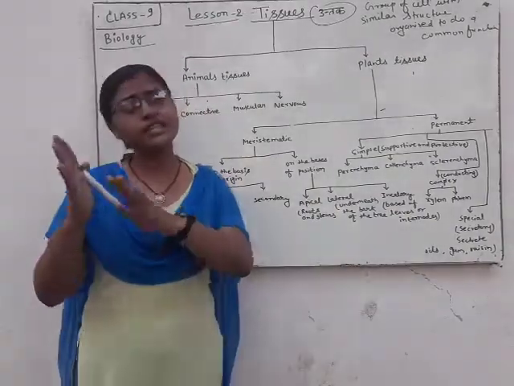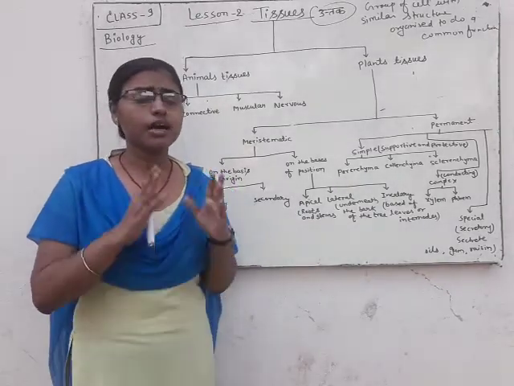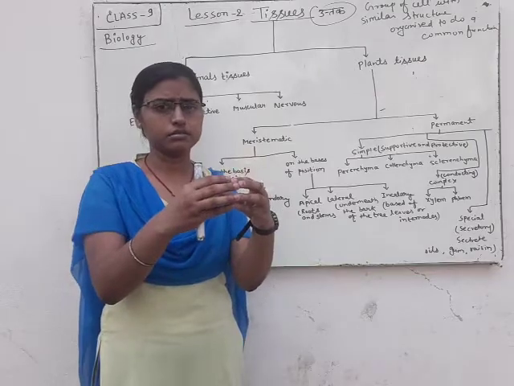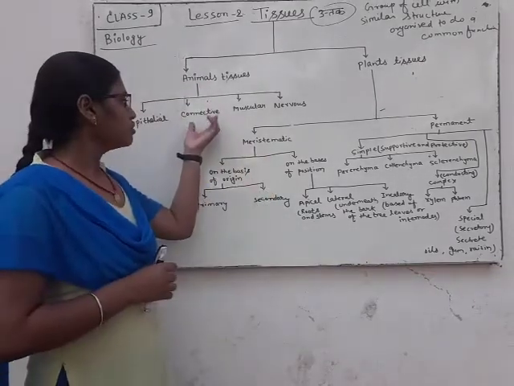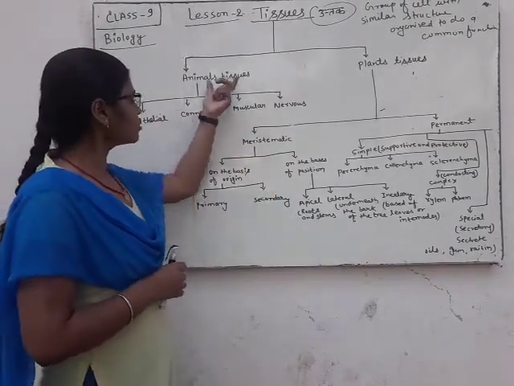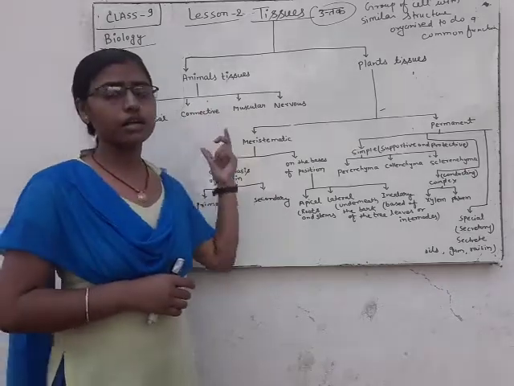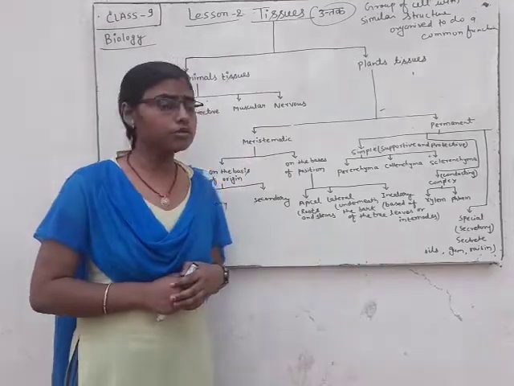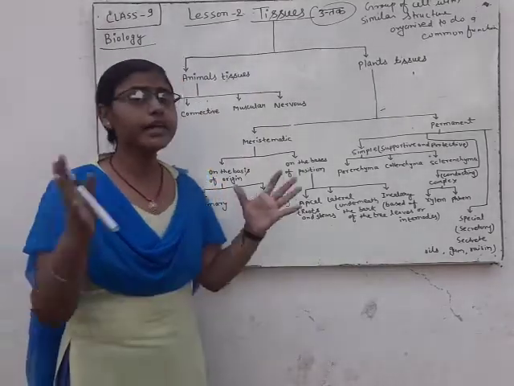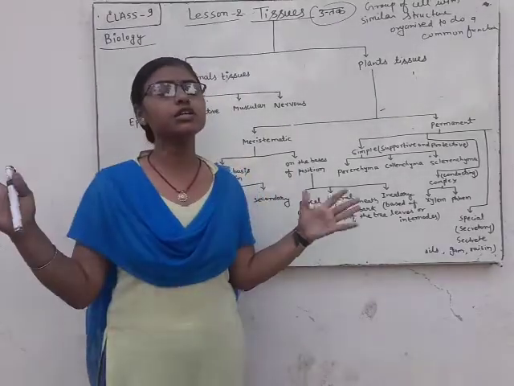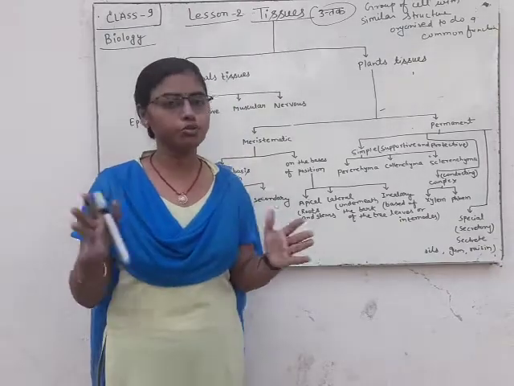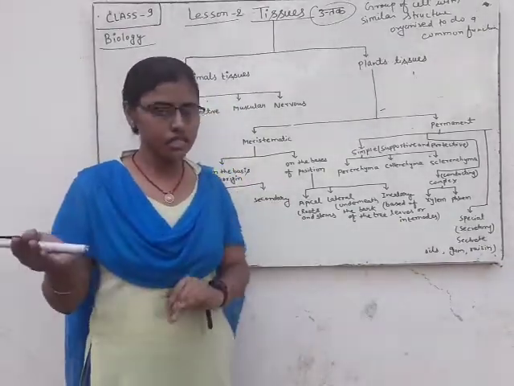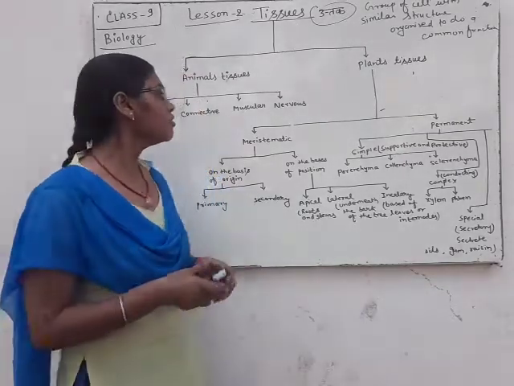Now connective tissue. What is the lexical meaning of connective tissue? Connect means to combine. So connective tissue connects any two substances, organs or body parts, such as bone and muscles.